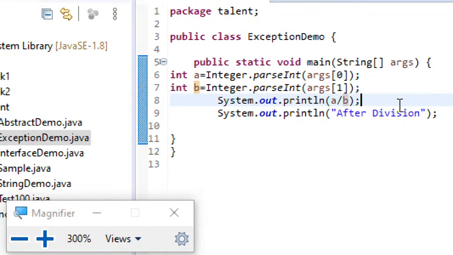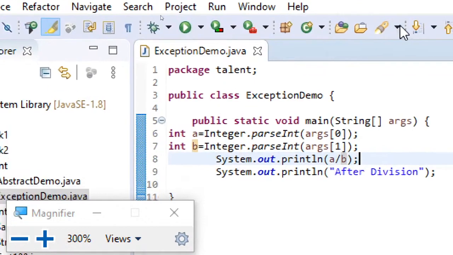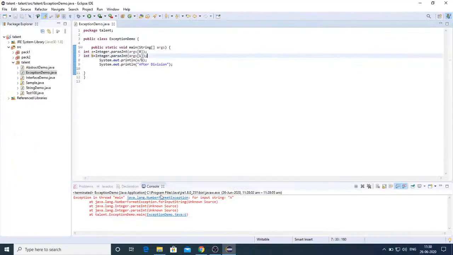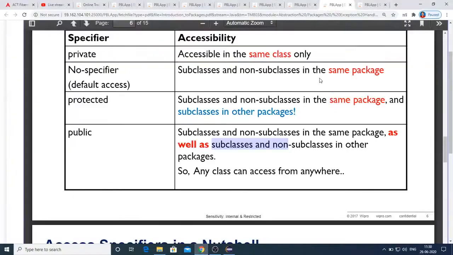So here the thing to be understood by everyone is, not only knowing how to write code, but also knowing how to handle the exceptions. So that's what you should be knowing. And here what we have to do is, we need to handle such exceptions. And for doing this exception handling, we use 5 keywords. Let's first see the theory part and then come back to the code.